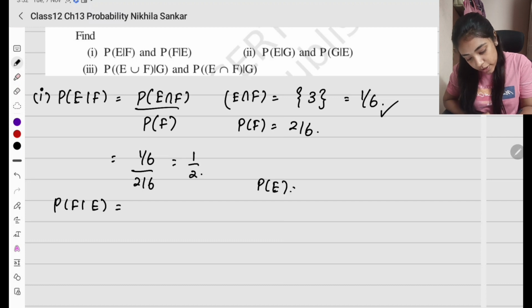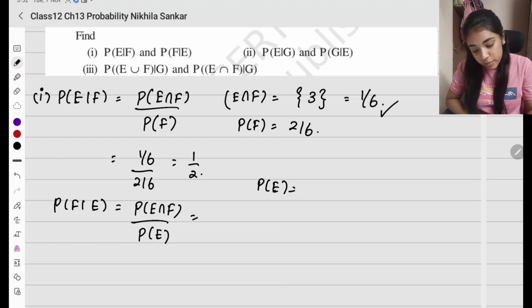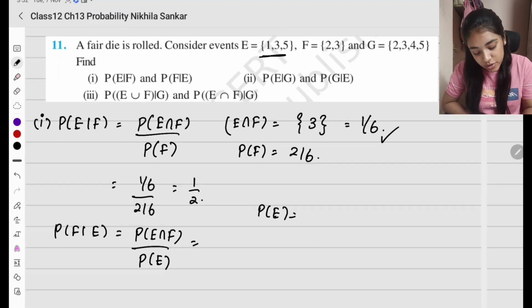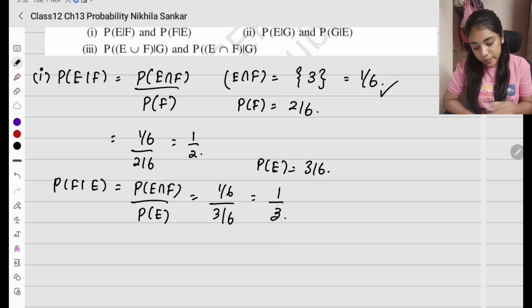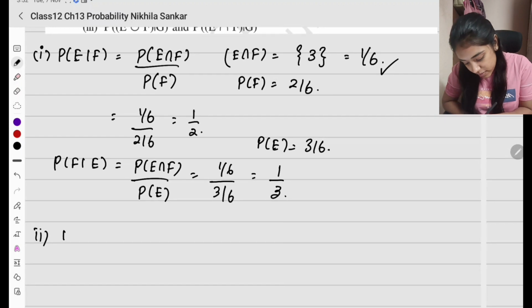Probability of E given F: write the formula, probability of E intersection F divided by probability of E, which is going to be 1 by 6 divided by... probability of E is going to have 3 elements, so it is going to be 3 divided by 6. So I have 1 by 6 divided by 3 by 6, which is going to be 1 divided by 3. Simple. Now second subsection, probability of E given G.